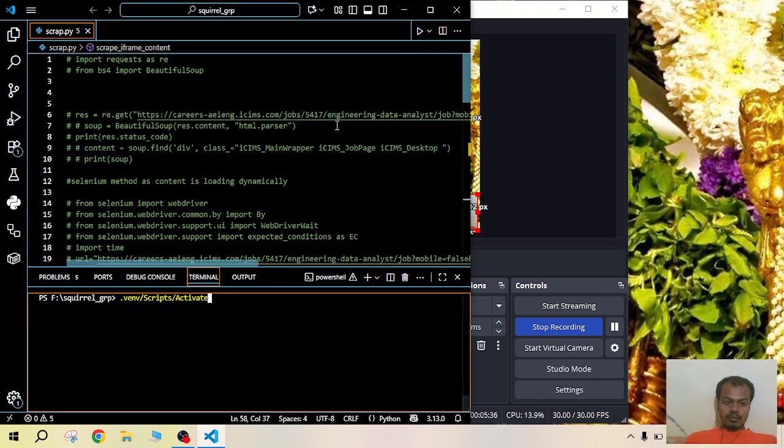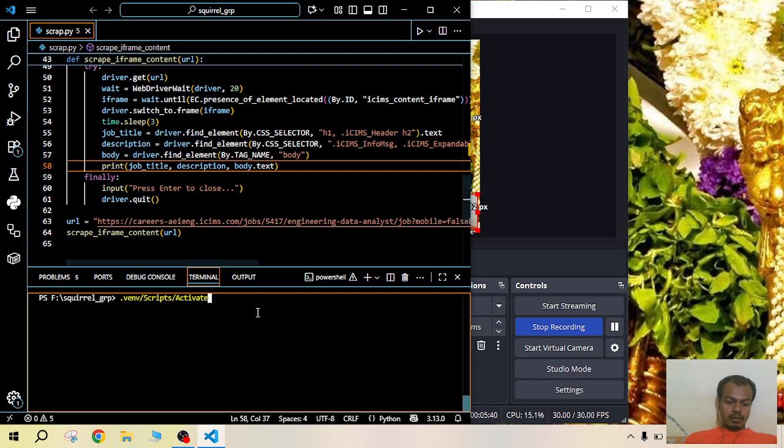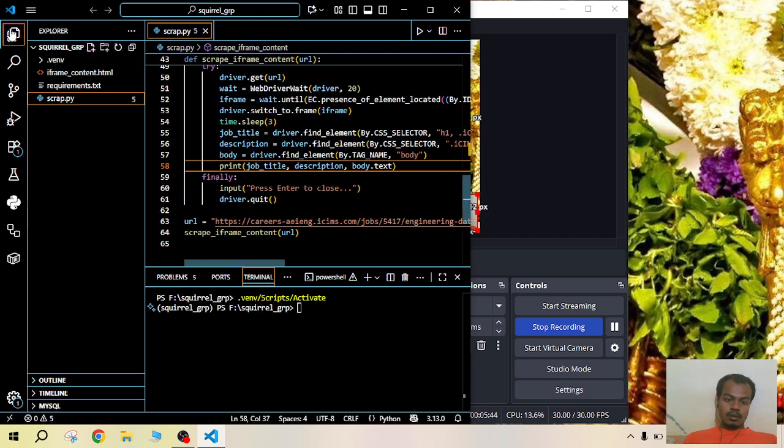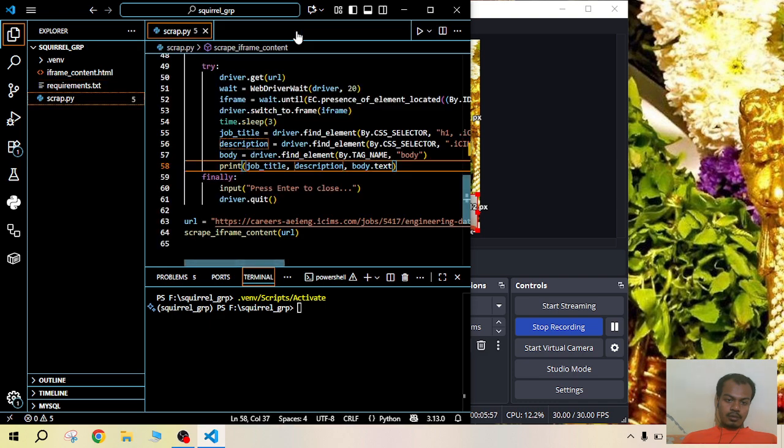The terminal has loaded now. We will first activate the virtual environment which we created for this project, and we are using these libraries as we would require them. I have stored them in requirements.txt.